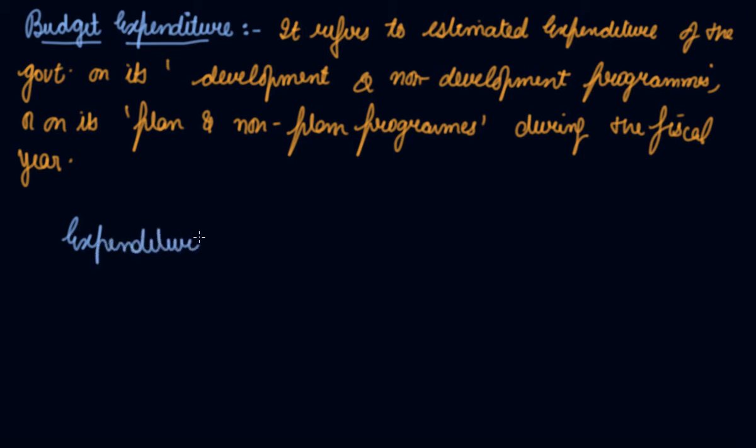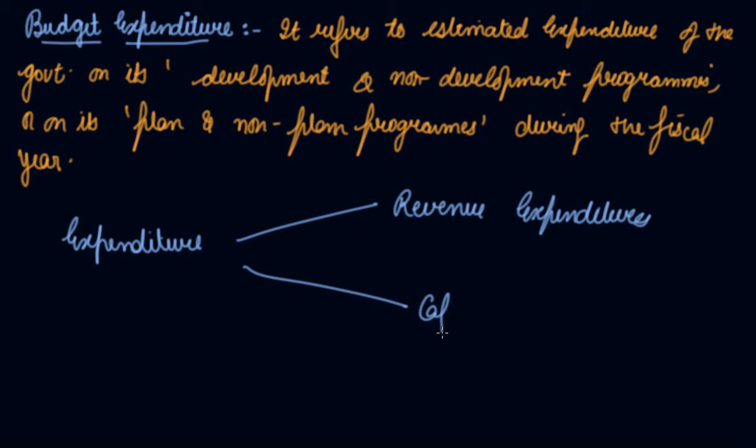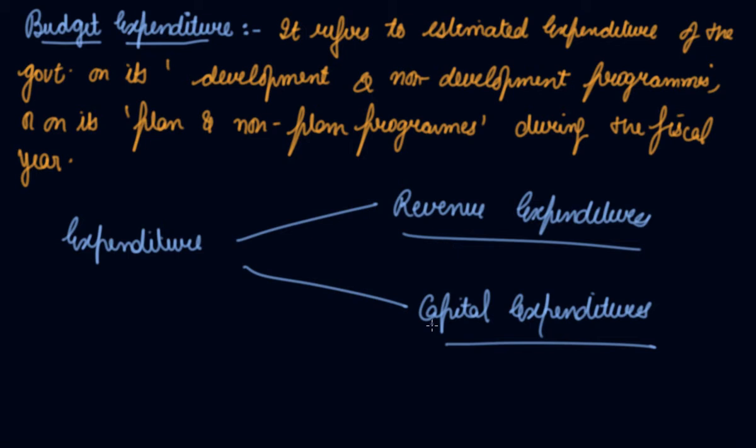Now your expenditure is again divided into two parts, that is your revenue expenditures and your capital expenditures. Right? So we'll be discussing the revenue and the capital expenditures in the video. First comes revenue expenditure. Now what is the revenue expenditure?